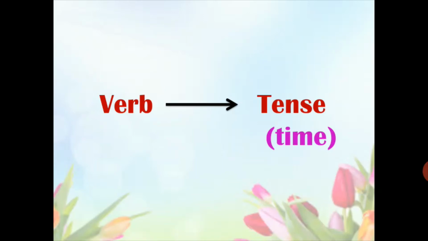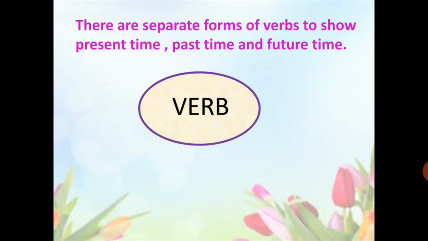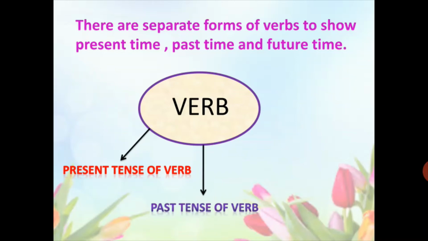Verbs tell us about the time, that is tense. There are separate forms of verbs to show present time, past time and future time. The verb that tells us about the present time is known as present tense of verb. The verb that tells the past time is known as past tense of verb, and the verb that tells the future time is called future tense of verb.